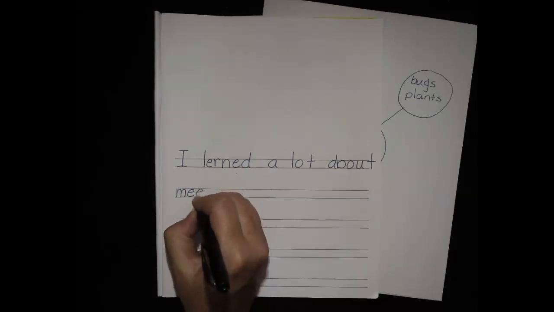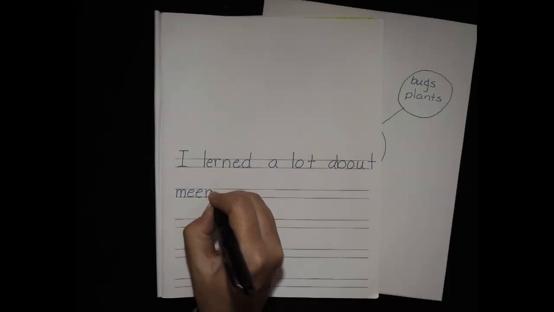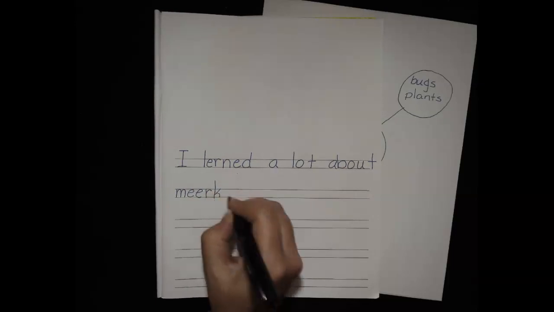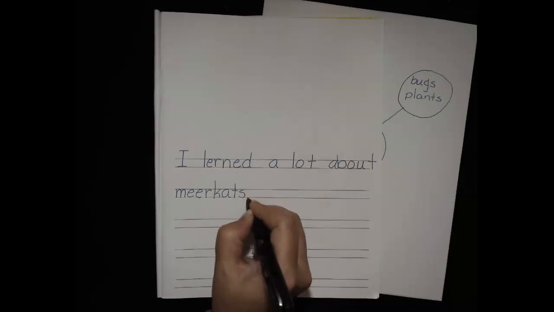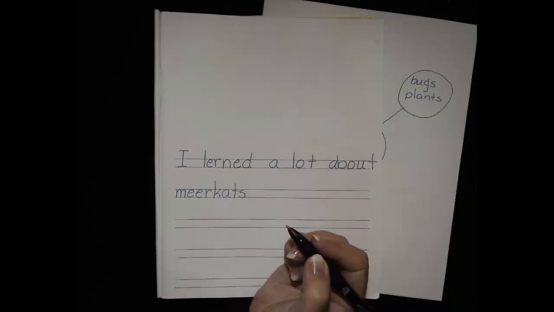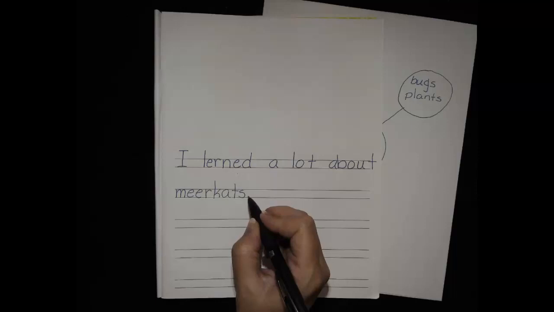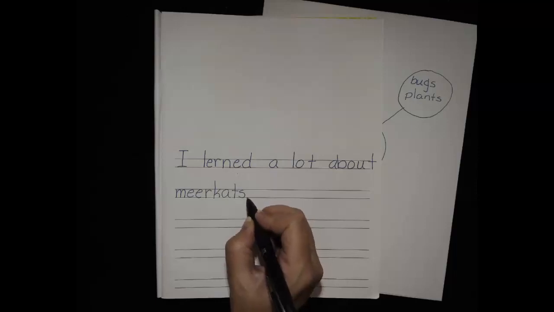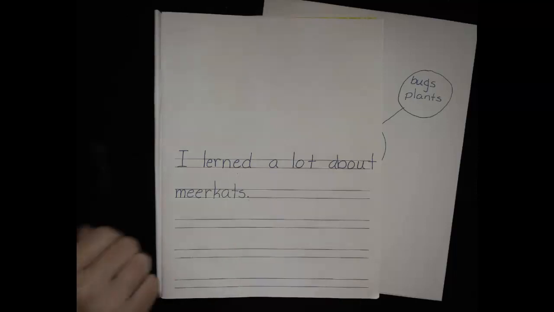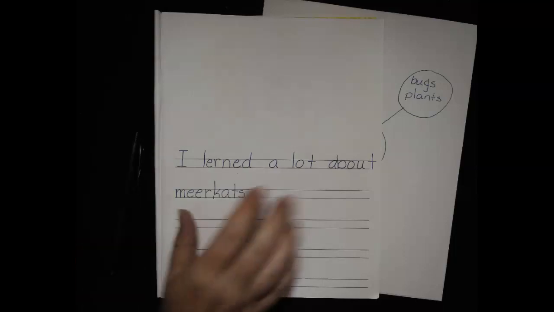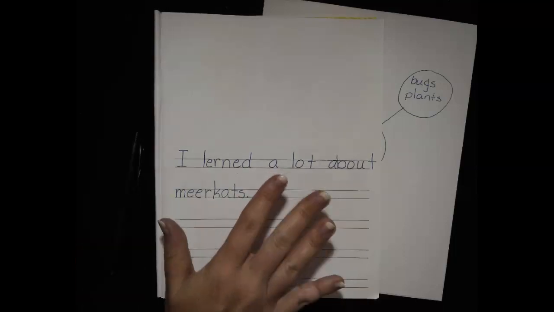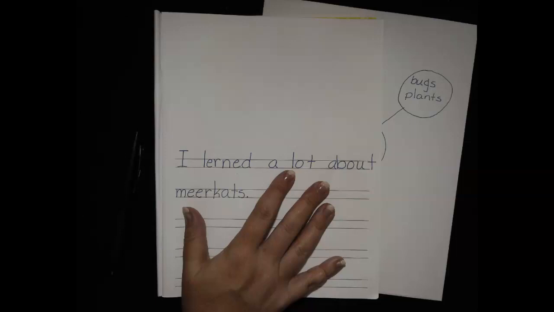All right, so you don't need to copy me for this word. You write the name of your animal. All right, I wrote meerkats. What needs to go to the end of my sentence? A period at the end. Very good. All right, friends, we just wrote the first part of our paragraph today.